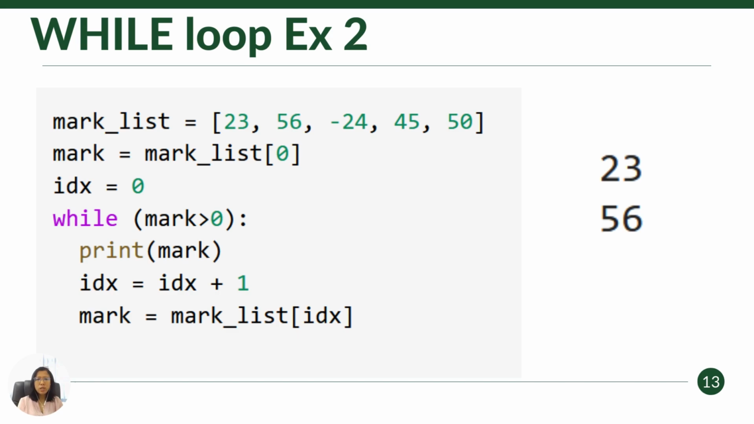Now let's look at the next example. You can see that there are 5 scores given in your mark list. Here, I'm going to print out this score if the value is more than 0. So I write the while loop when the mark condition is greater than 0. I print out the mark and then I move the index to the next level. The looping will stop at minus 24 because it is less than 0.